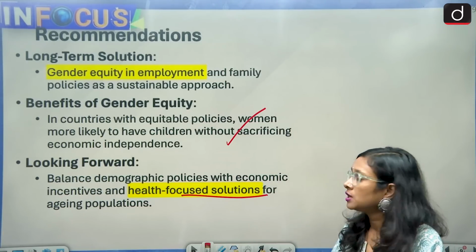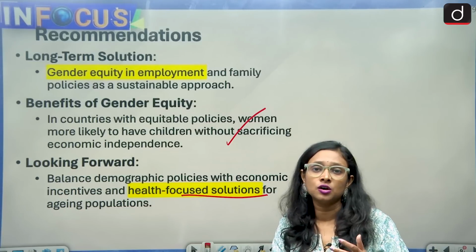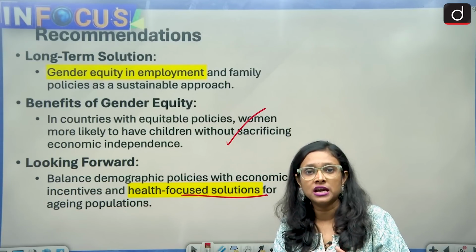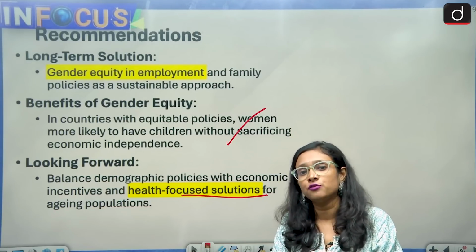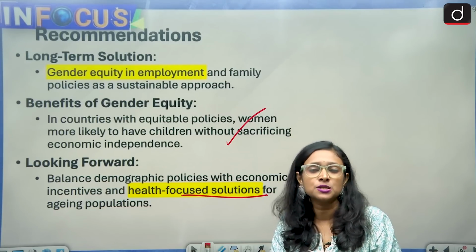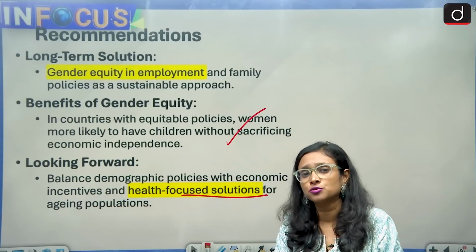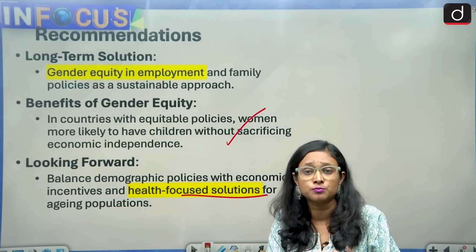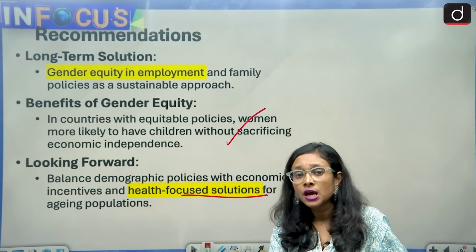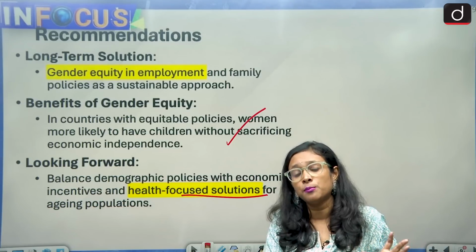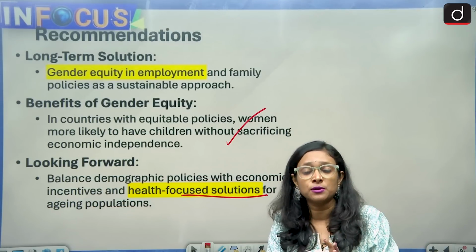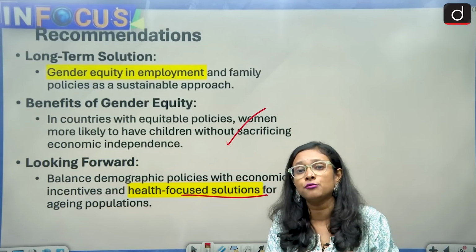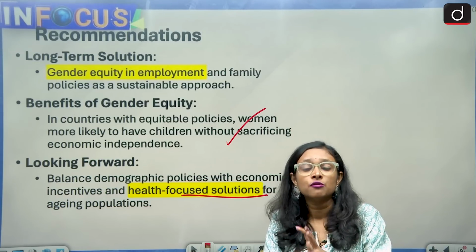And also a health-focused solution should be here. We have to take care that a pro-natalist policy may be fine for some states, and it depends on the individual whether they pursue pro-natalist policies or not, because it's completely their choice. But if our aging population is increasing, we have to make them a workable population, so that they do not put much burden on the working population.